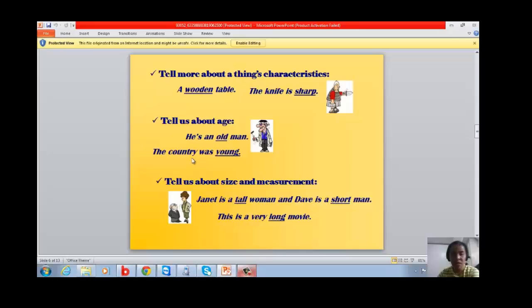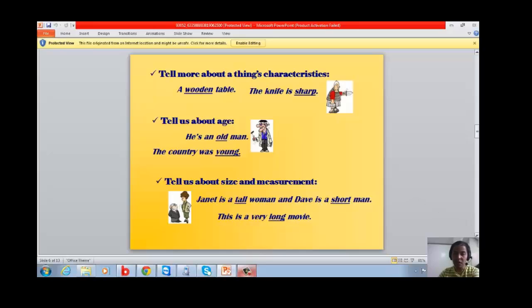Tell us about size and measurement. Janet is a tall woman, and Dave is a short man. This is a very long movie. Now, where's the measurement of the adjective here? It's tall, short, and long. And where is the noun? It's Janet, woman, Dave, man, and the movie.